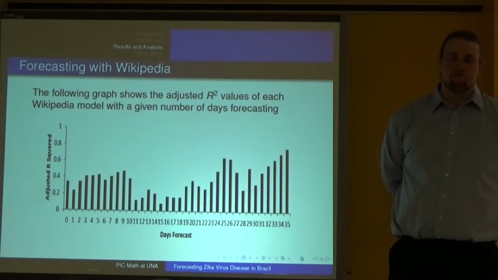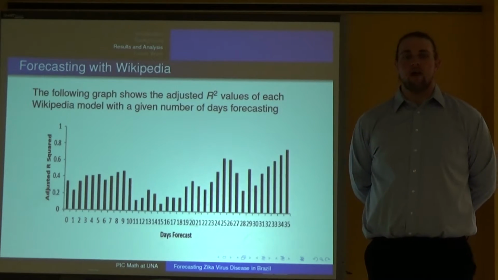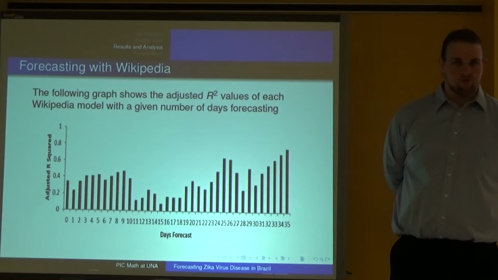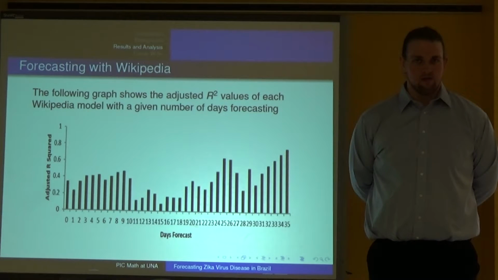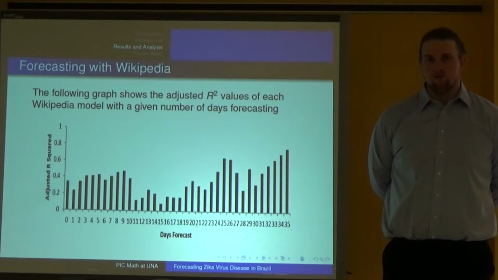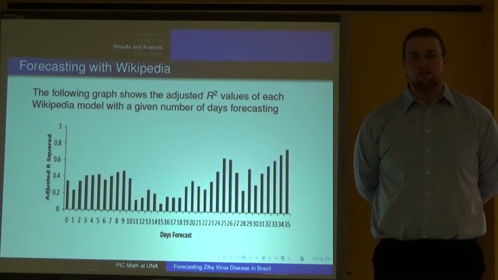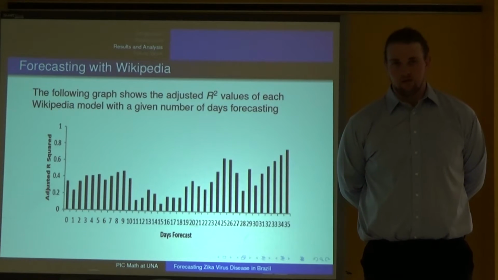One of the advantages of using Wikipedia is that we can aggregate data by day with Wikipedia, whereas with Google Trends, we can only aggregate by week. So if we have 5 weeks of data, we can only produce 5 models with Google Trends, whereas with Wikipedia, we can produce 35 models of forecasting.